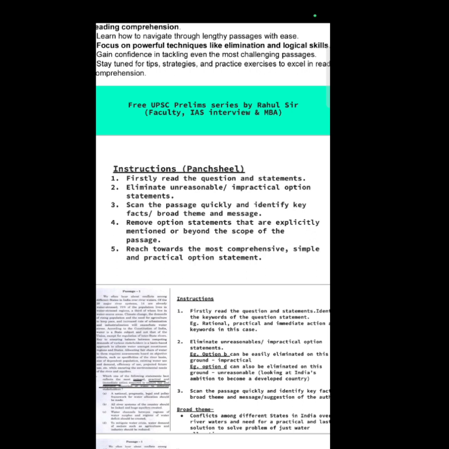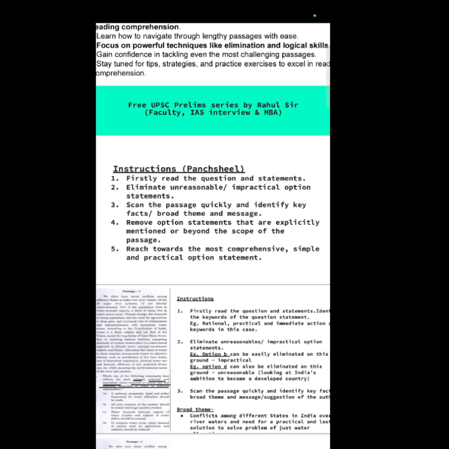The first thing that you have to do is read the question statement and the option statements. So you don't have to waste your time in reading the comprehension. You don't have to waste your time there. Jump on to the question statement and the option statements that are given after the passage.